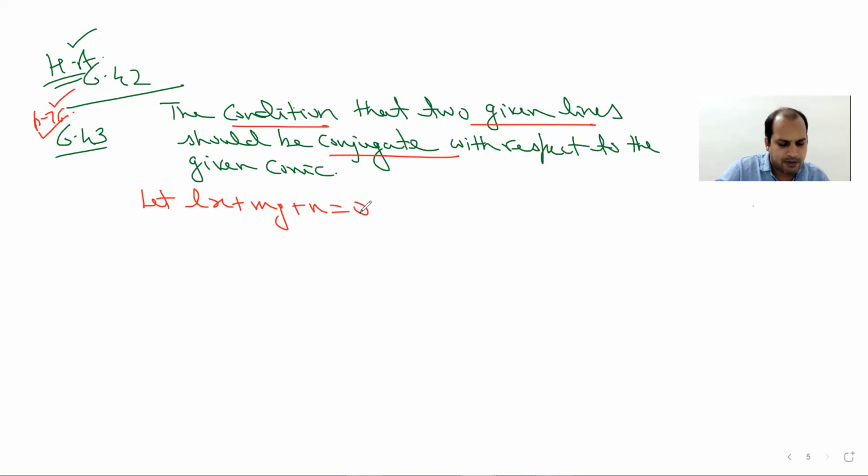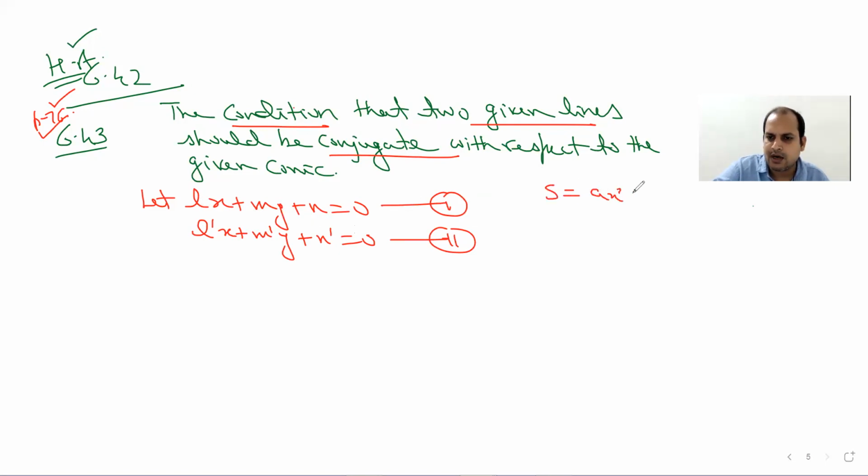So let Lx plus My plus N equal to 0 be your first equation of line, and let L dash x plus M dash y plus N dash equal to 0 be the second line. Now we need to obtain the condition on these L, M, N, and the general equation of conic is the same: ax square plus 2hxy plus by square plus 2gx plus 2fy plus c equal to 0. This one is your general equation of conic. So with respect to this conic, under what condition are these two lines going to be conjugate lines? So this is the article.